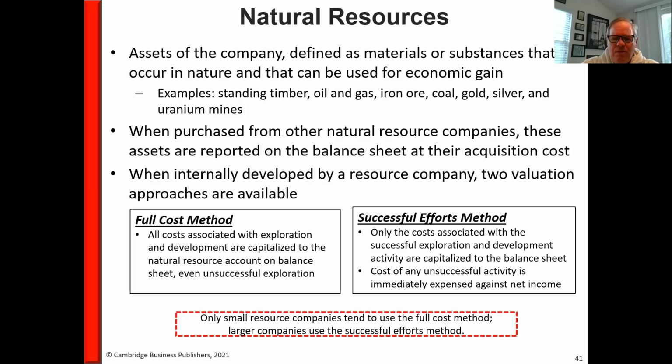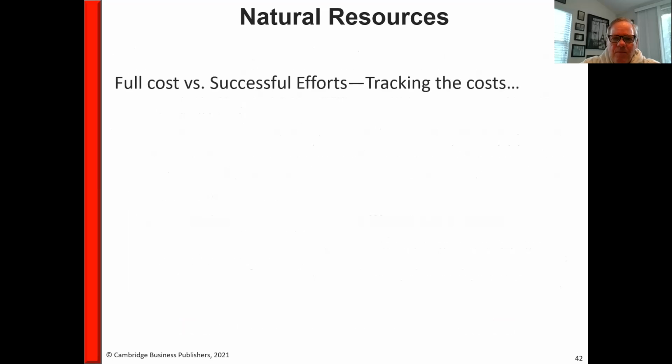All right, now, in terms of financial reporting, only the smaller companies tend to use the full cost method. And I think you can speculate why, because on the full cost method, you're going to capitalize all the costs, even for the unsuccessful wells. So anyone who used full cost is going to show higher profits. So let's contrast the two. And remember this when you get into exercise 718.